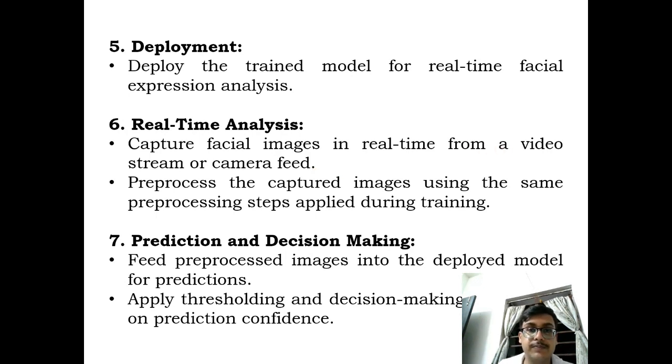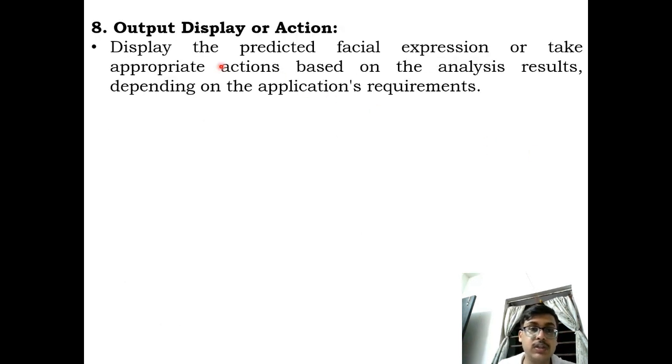Now moving on. Output or display action. As I said, suppose the person is on the edge of a roof of a tall building with a depressed facial expression. The output action it will take is to send this data to the nearest authorities so that they can send people to save the person in time. And as a result, the person's life will be saved.